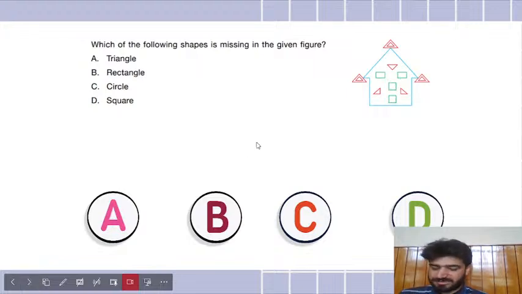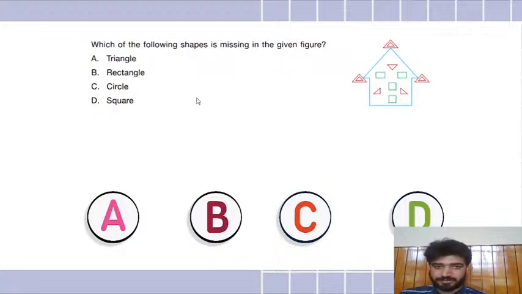Okay. Now, the missing question. Which one of the following shapes is missing in the figure? Now, you guys tell me. Is a triangle missing? Is a rectangle missing? Is a circle missing? Or is a square missing? Easy one. Which one is missing? I can see a triangle, so I think triangle is not missing.